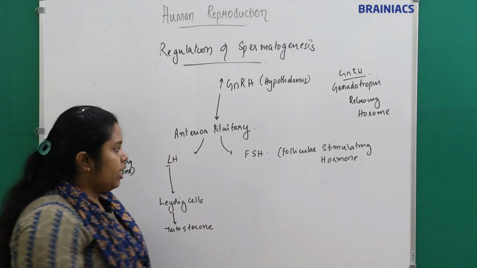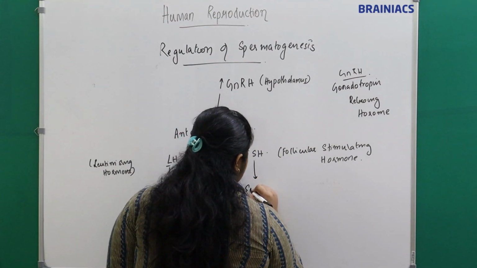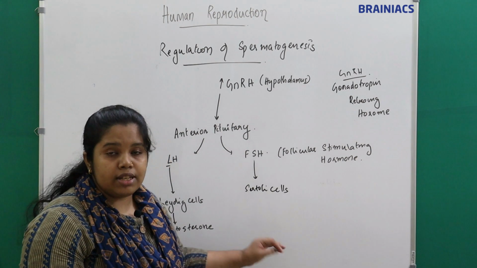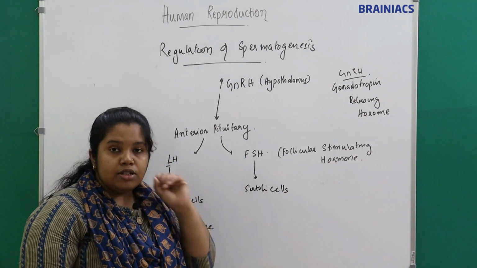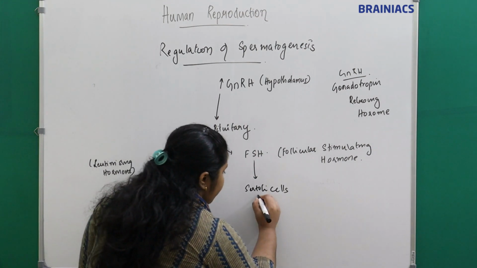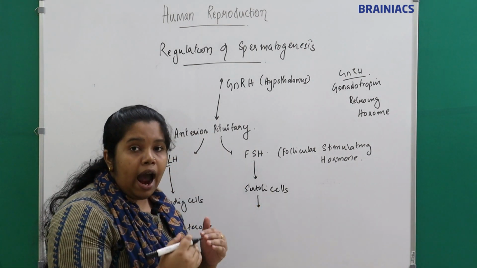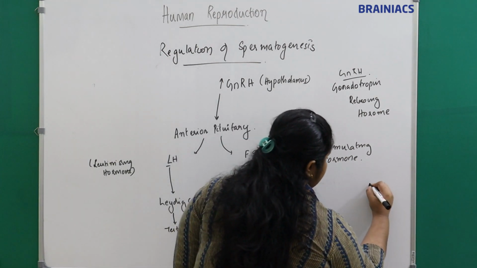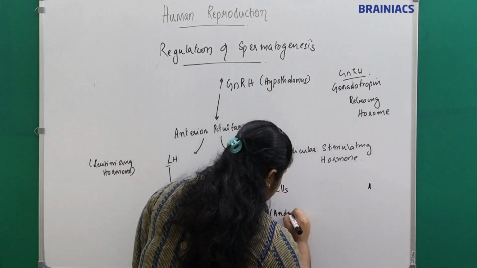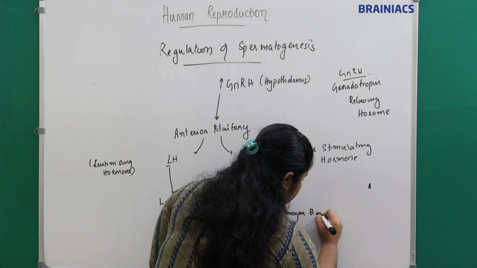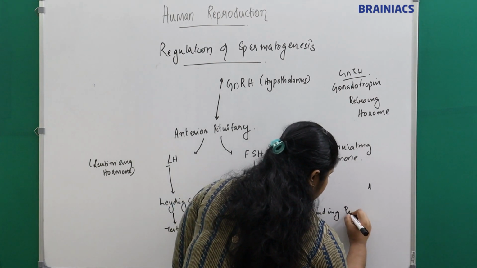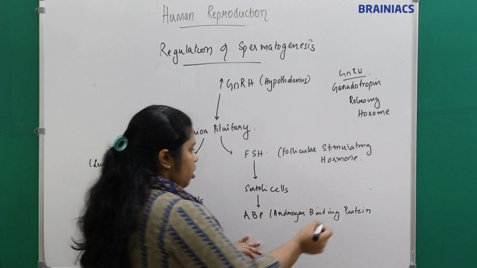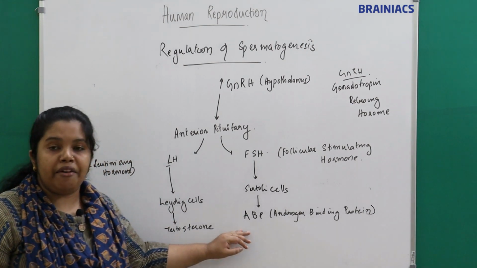Now we'll see where the FSH will go and act. FSH will act at the Sertoli cells. So what will the Sertoli cells do? They will produce a protein or factor called androgen binding protein. Androgen binding protein. Okay, so the Sertoli cells will produce androgen binding protein.